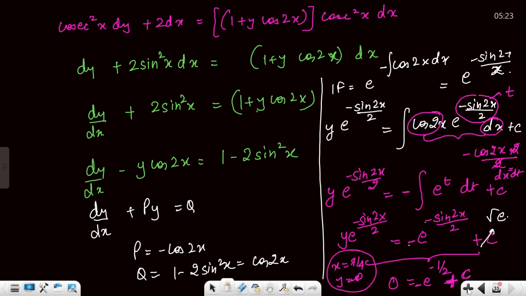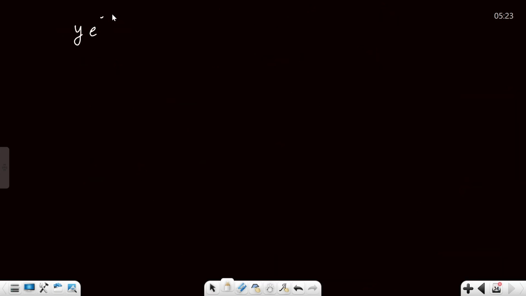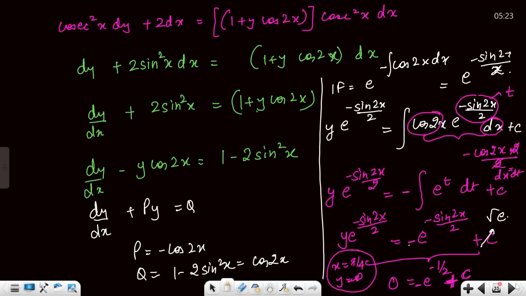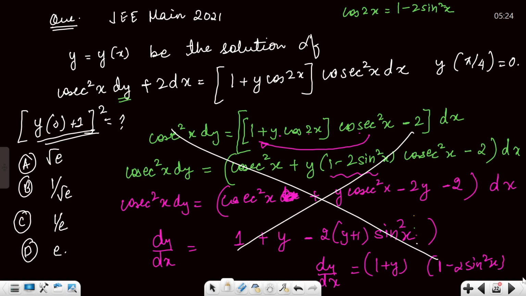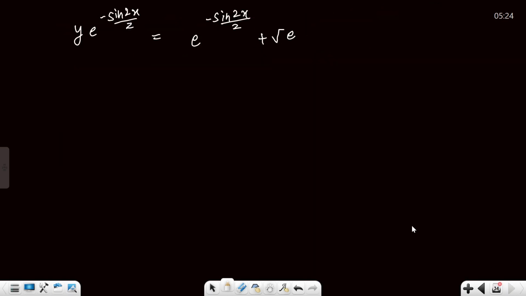Correct? So your expression is y e raised to power minus sine 2x by 2 is equals to e raised to power minus sine 2x by 2, plus c, which is plus root e. Okay. And now what they are looking for is y of 0 plus 1. Let me just go back and see what they are looking for. Y of 0 plus 1 whole square. Correct? So y of 0, that means you have to put x equals to 0.